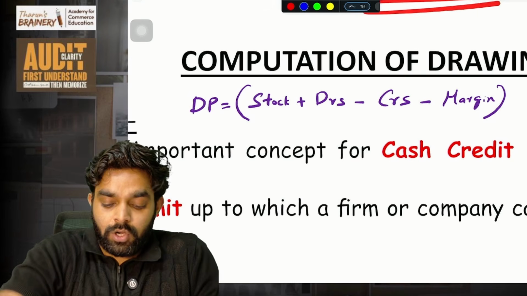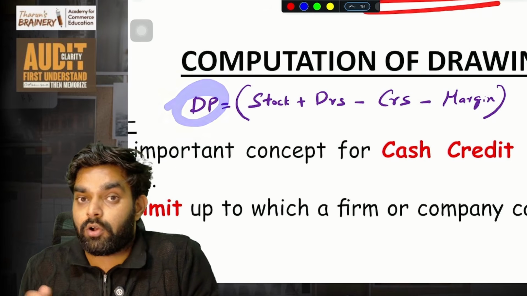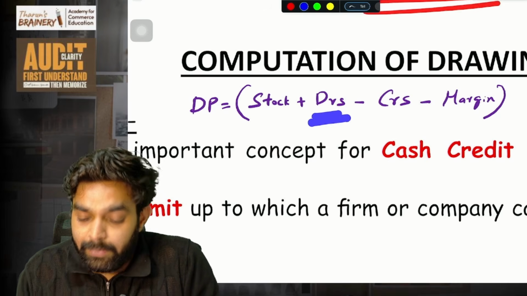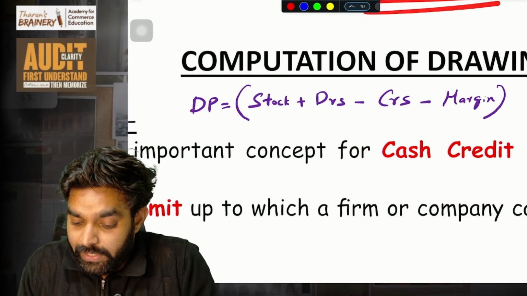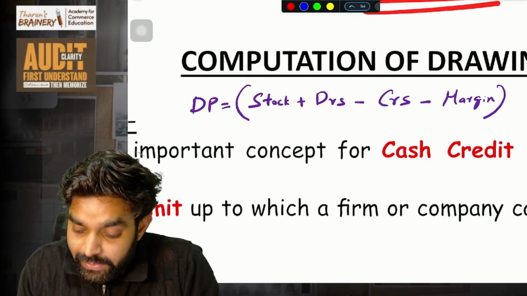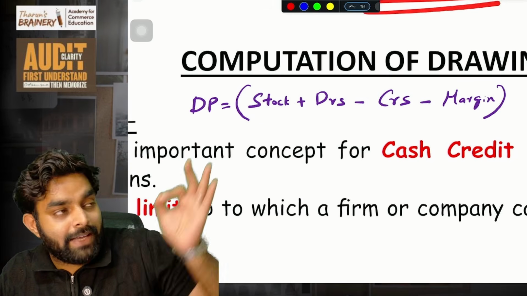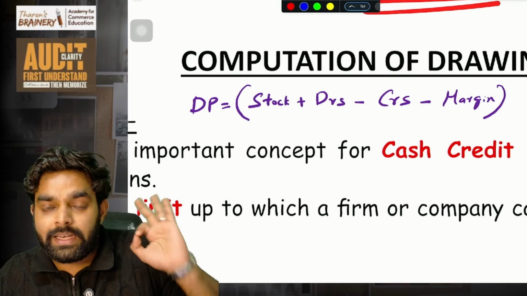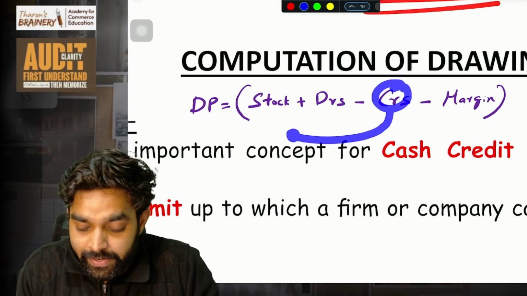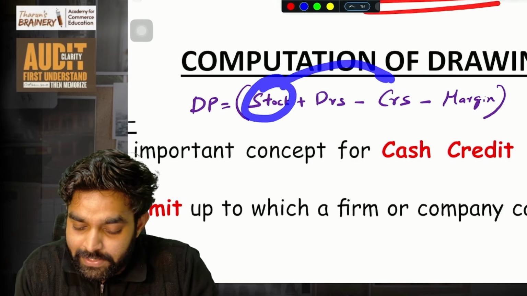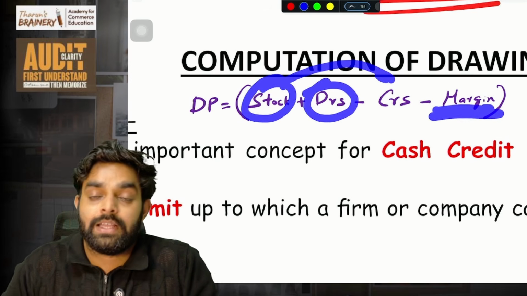Okay, so drawing power, how does the bank calculate the drawing power? It is based on the stock statement we have given: stock statement plus the debtors statement whatever we give, minus creditors, that is creditors in the stock. Imagine you purchased 10 lakh worth of stock. Of that, 7 lakh you purchased with cash and 3 lakh on credit. So that credit portion we will exclude from the stock. Only 7 lakh will come. Okay. Stock plus debtors minus creditors, minus margin.